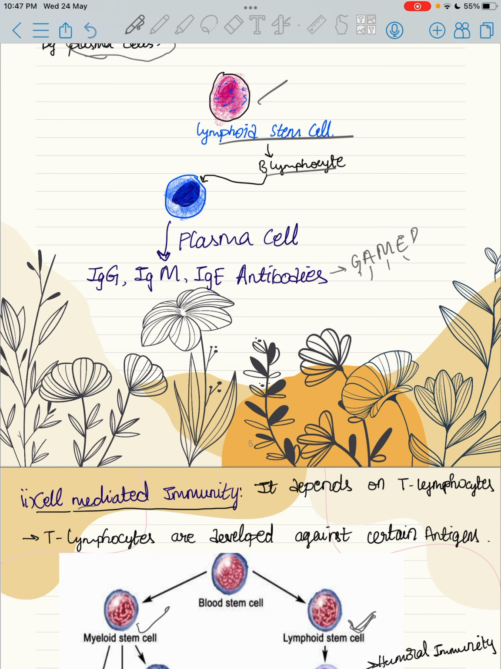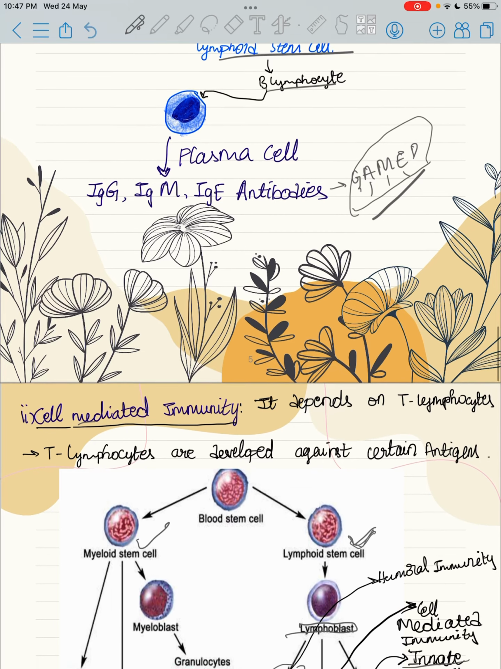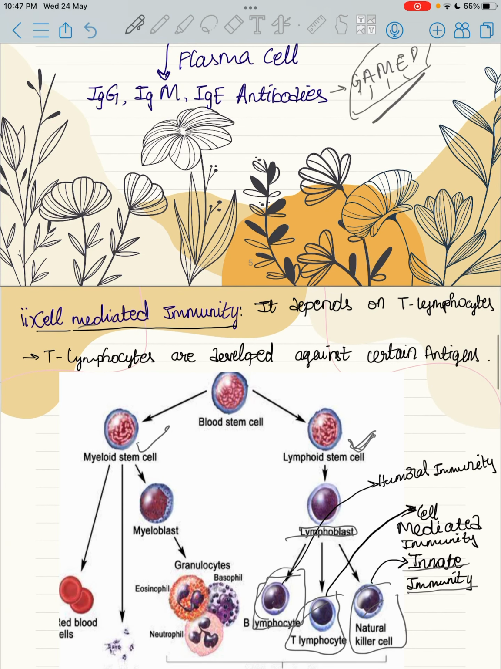This plasma cell is responsible for the synthesis of our good antibodies, and these antibodies are IgG, IgM, IgE, but there are a total of 5 antibodies discovered. They can be remembered as GAMED: IgG, IgM, IgA, IgD, IgE.